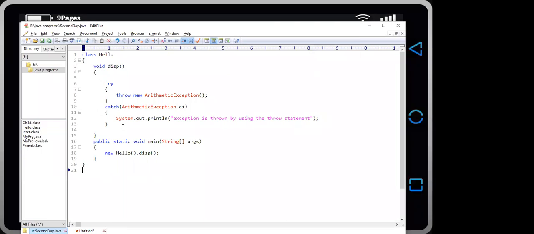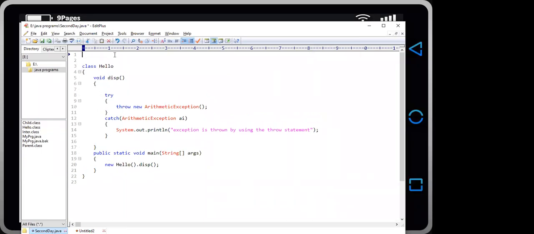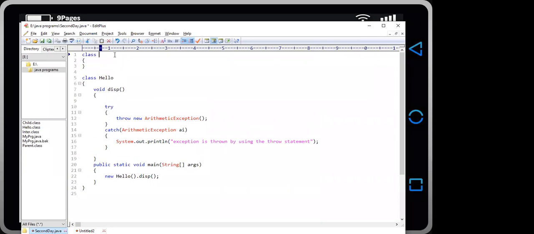So here is the statement. You can also create your own exception. If you want to create your exception, you can use MyException. You can create a class by any name, and the class has to inherit the functionality of an exception class. I am using the parent class of all the exception classes, which is Exception.